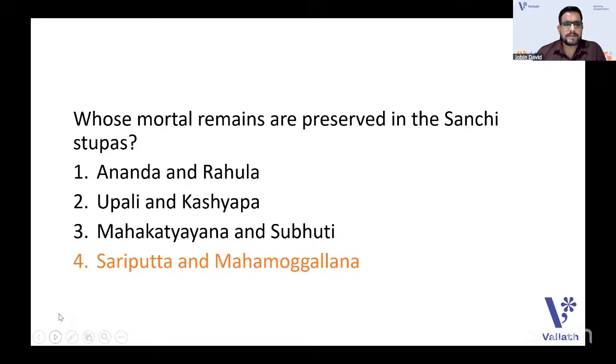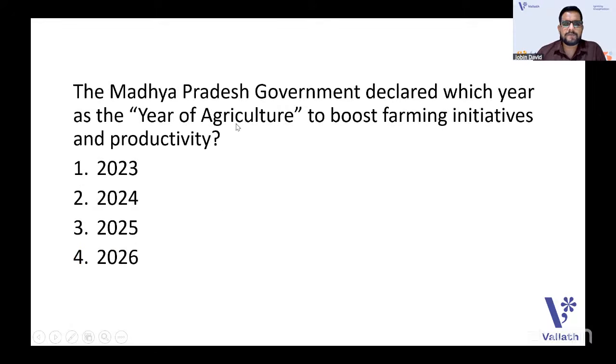Yes, and coming to the next one, the Madhya Pradesh government declared which year as the year of agriculture to boost farming initiatives and productivity? So recently, the Madhya Pradesh government declared which year as the year of agriculture. In order to boost farming initiatives and productivity, the government has declared a specific year as year of agriculture, which is that. You know that it is a recent trend because the answers are 23, 24, 25, and 26.